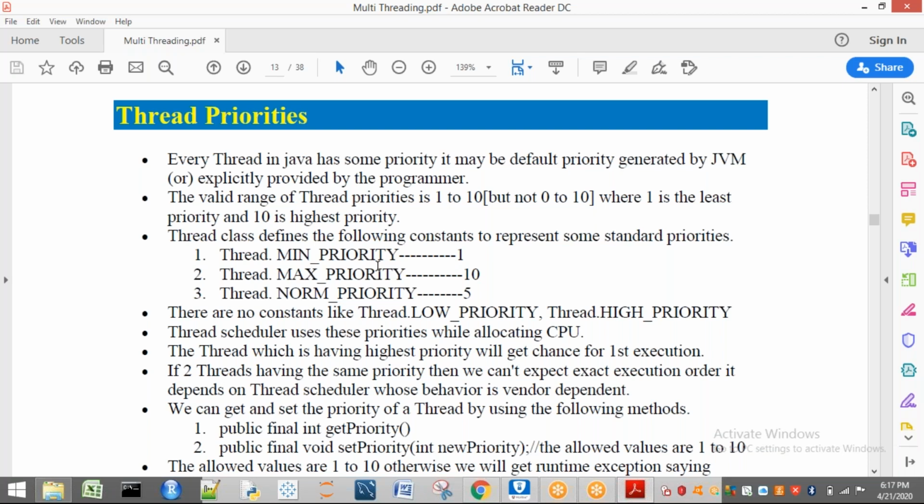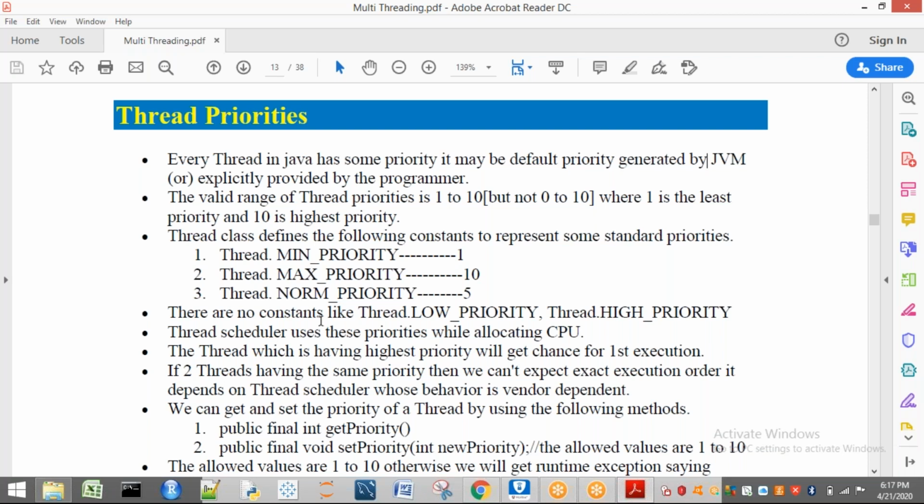So these are the three types of constants we have in our Thread class regarding thread priorities. We do not have any other names like lowest priority or high priority. We have MIN_PRIORITY, MAX_PRIORITY, and NORM_PRIORITY. Here we have to remember those priorities also. First one, MIN_PRIORITY means what? 1. MAX_PRIORITY means what? 10. NORM_PRIORITY means what? 5.